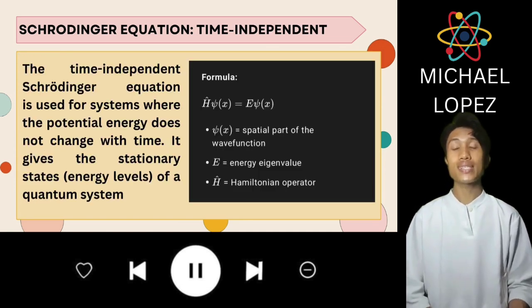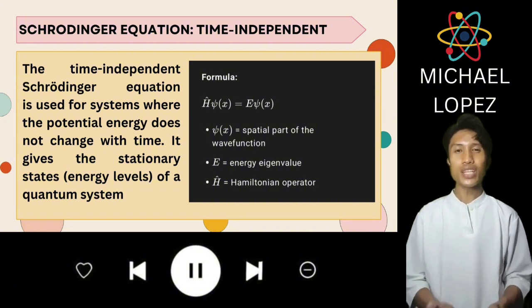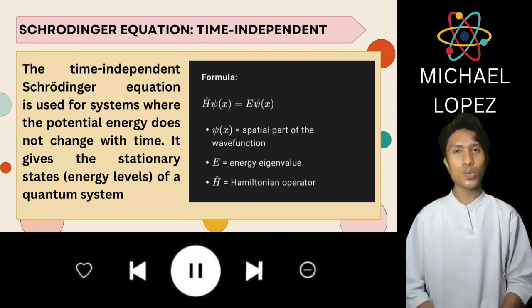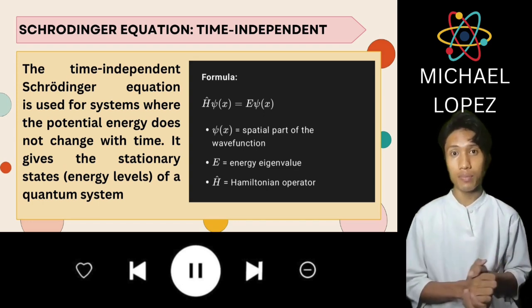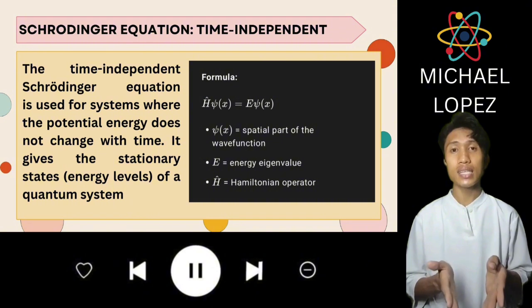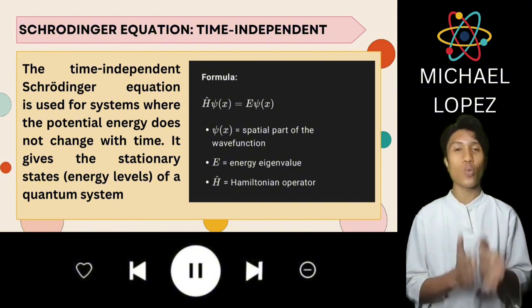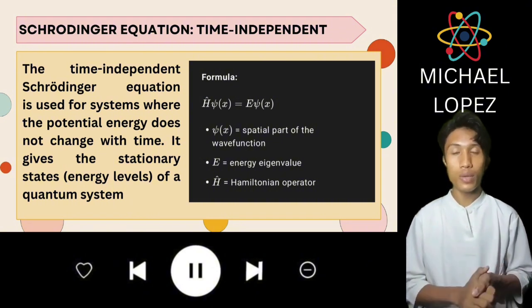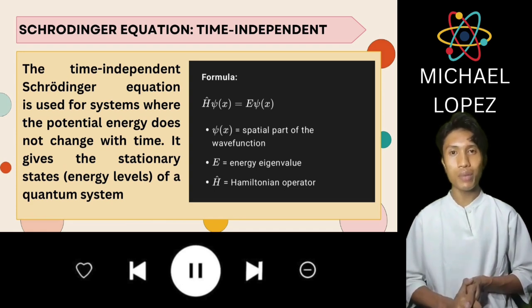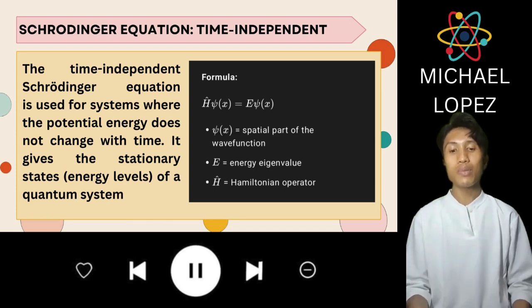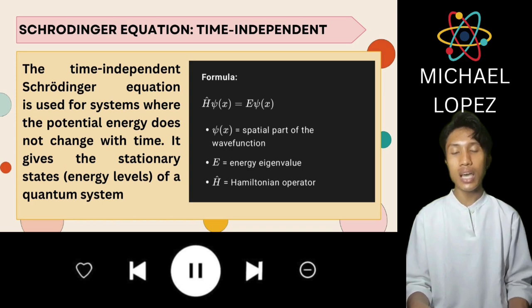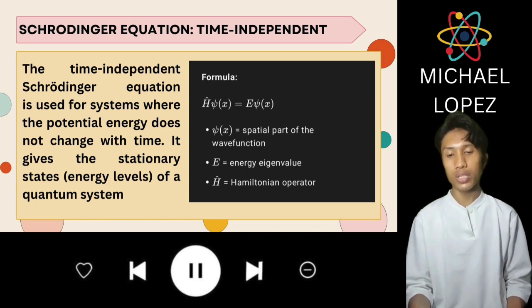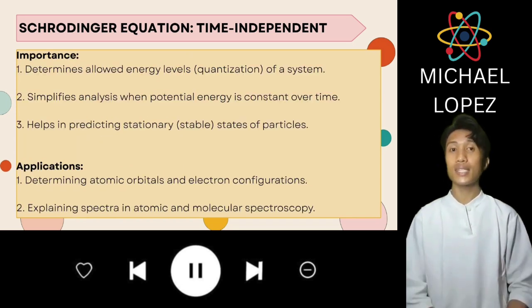Second is Schrodinger's time-independent equation. It is used for systems where the potential energy does not change with time. It gives the stationary states, that is, the energy levels of a quantum system. This is the formula that we're going to use when solving problems about time-independent equations. Hamiltonian operator times the spatial part of the wave function is equal to the energy eigenvalue times the spatial part of the wave function.